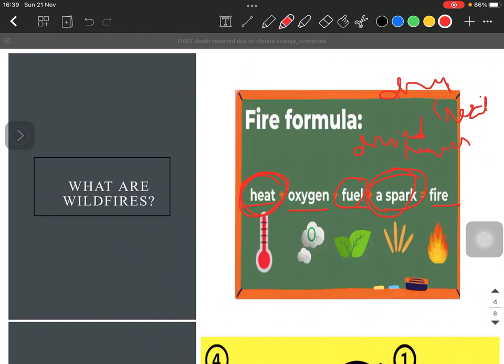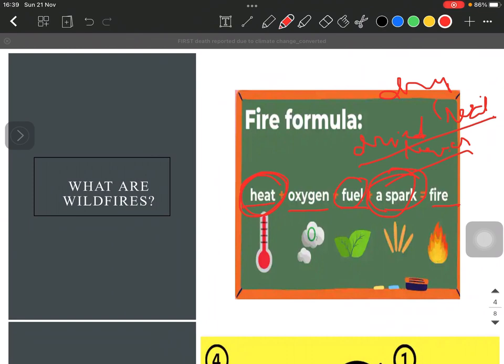But spark is mainly due to the anthropogenic activities. That is, whenever people go for camping and they do not extinguish their campfires very judiciously. There are even instances where the geographical activities like volcanoes, etc., also cause the wildfires. Like the lava, it's very hot, and it also can use this dried material of the forest as the fuel, which starts the fire.